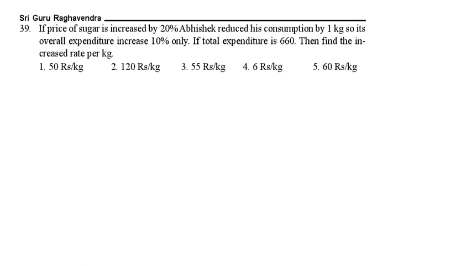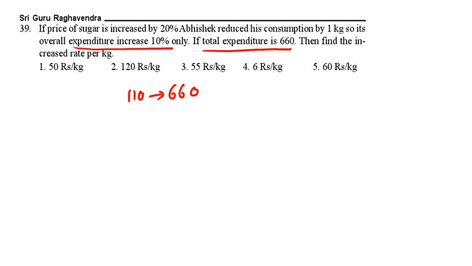If the price of sugar is increased by 20%, Abhishek reduced his consumption by 1 kg so that the overall expenditure increased by only 10%. If total expenditure is 660, then find the increased rate per kg. Now, the expenditure is increased by 10%. Previously it is 100, now it is 110.